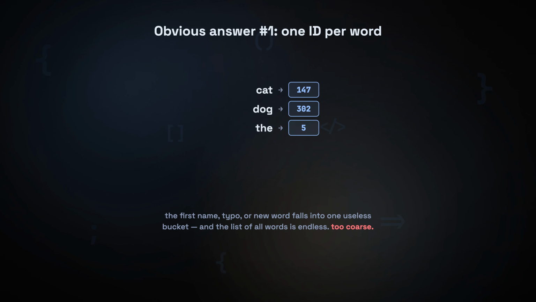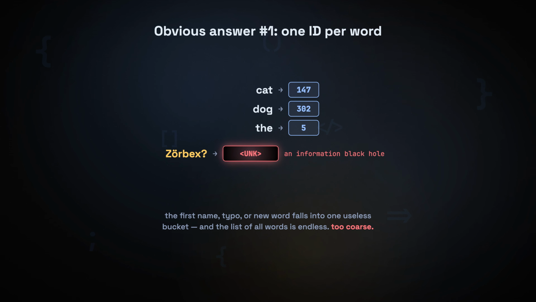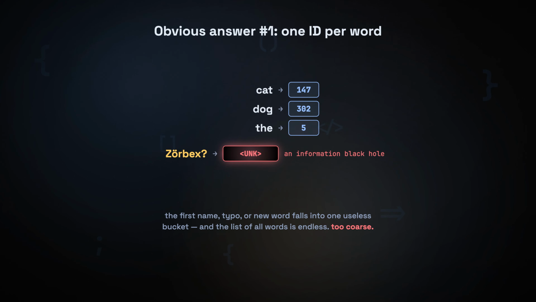Obvious answer 1, 1 ID per word. Cat is a token, dog is a token, simple. But language doesn't sit still. The very first time it meets a name, a typo, a new product, or a word in another language, there's no row for it. It falls into a single useless bucket, the unknown token, an information black hole. And the list of all possible words is endless, millions, and growing. A vocabulary this size is both too big and full of holes. Words alone are too coarse.